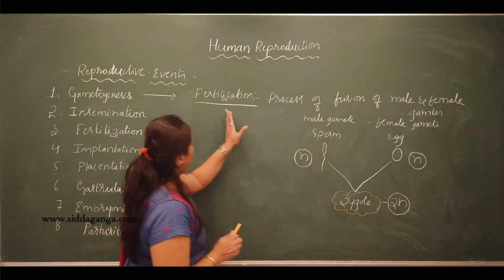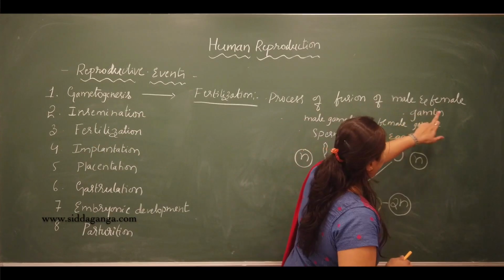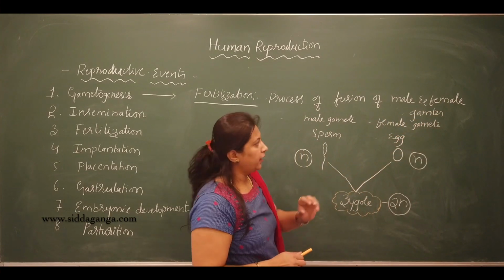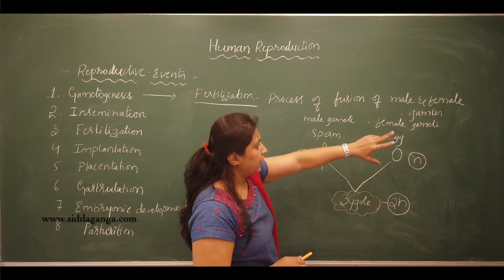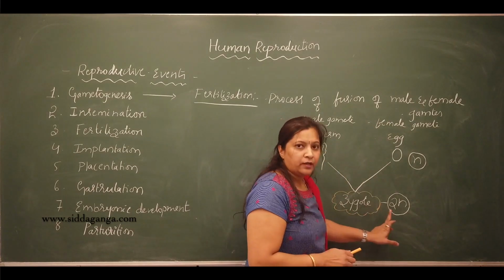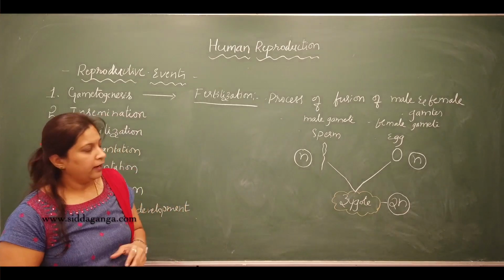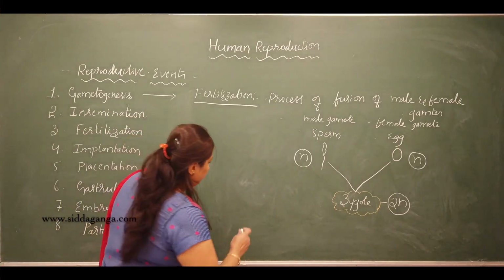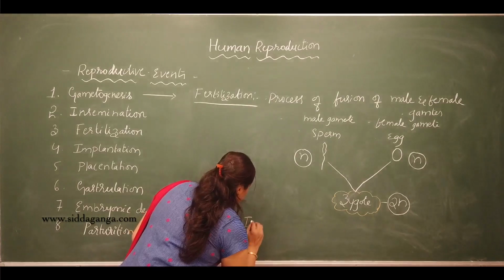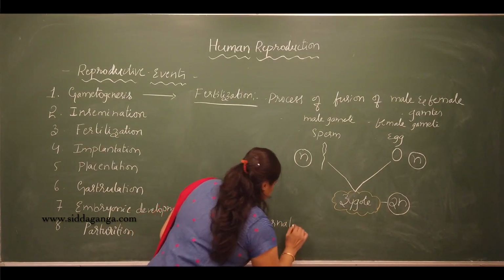So fertilization is the process of fusion of the male and the female gametes, which results in the diploid zygote. In human beings, fertilization is internal. Where does it occur?